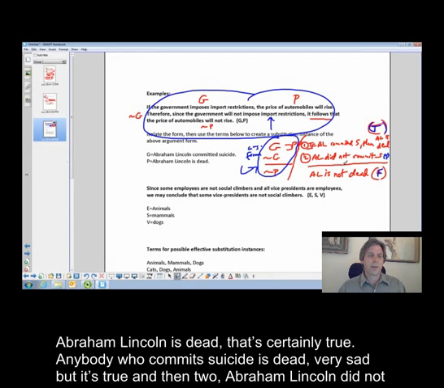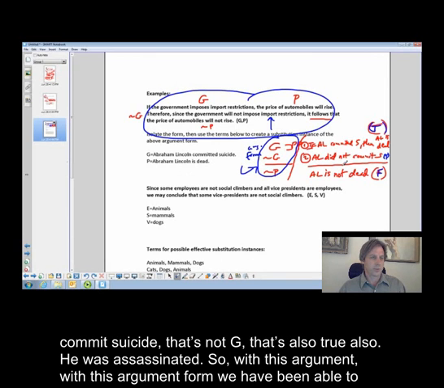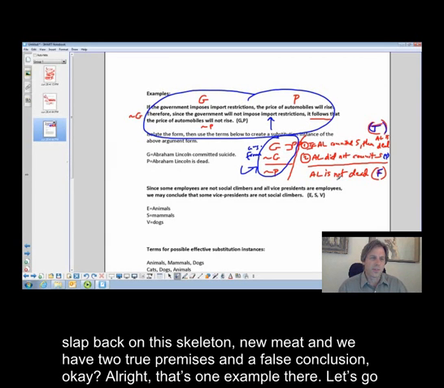And then premise 2, Abraham Lincoln did not commit suicide, that's not G. That's also true. He was assassinated. So with this argument form, we have been able to slap back on this skeleton new meat, and we have two true premises and a false conclusion. All right, that's one example there.